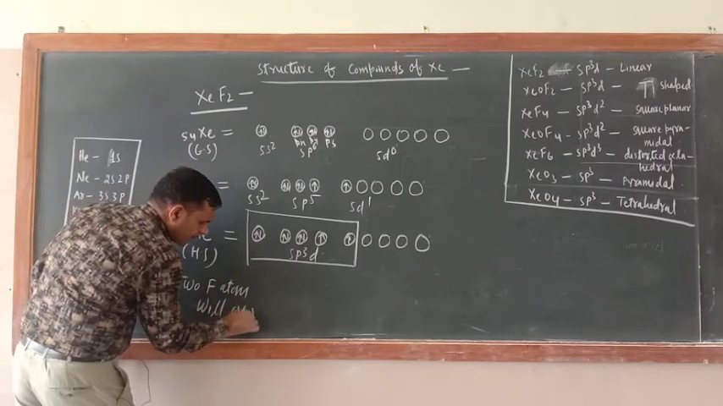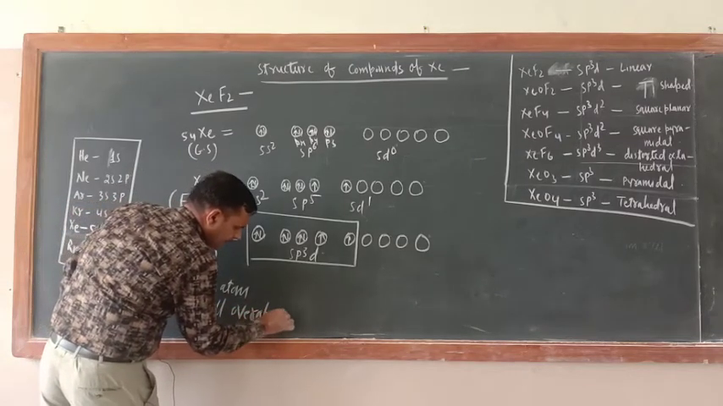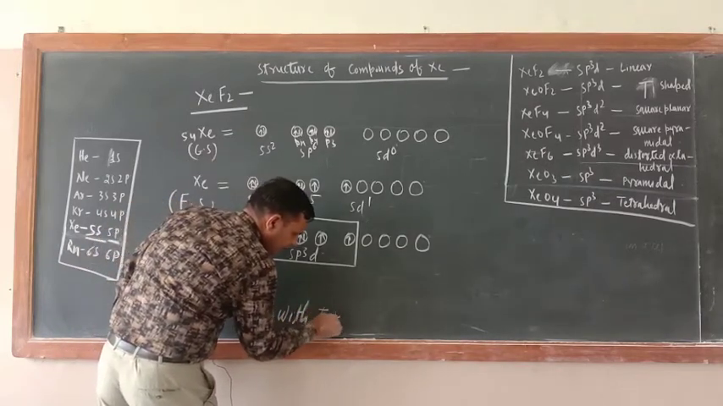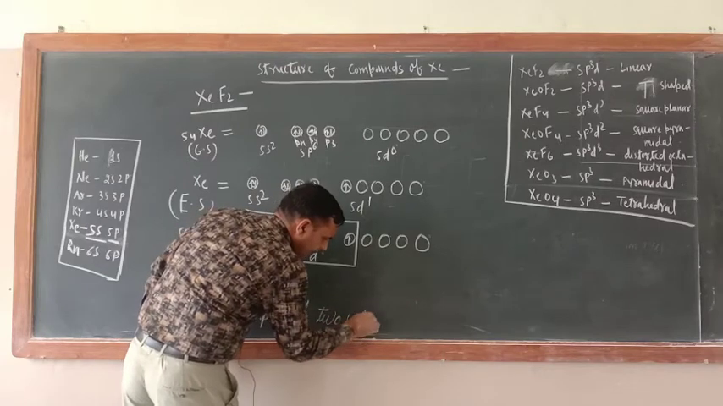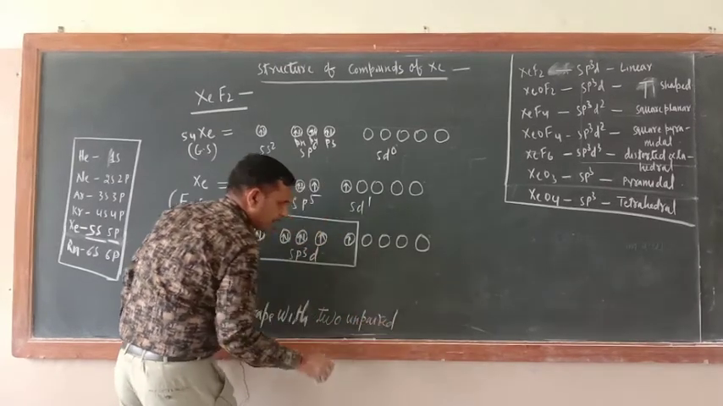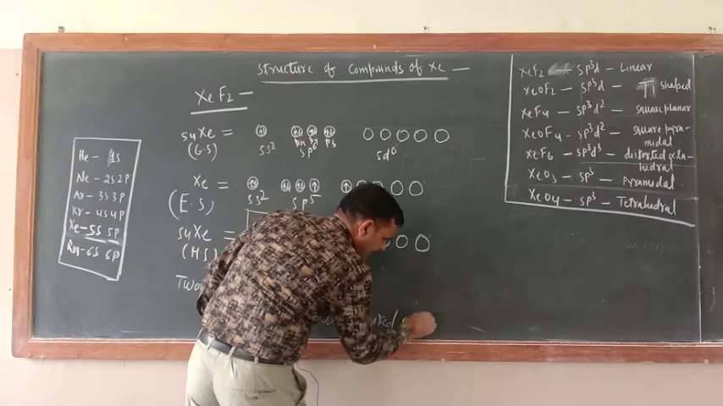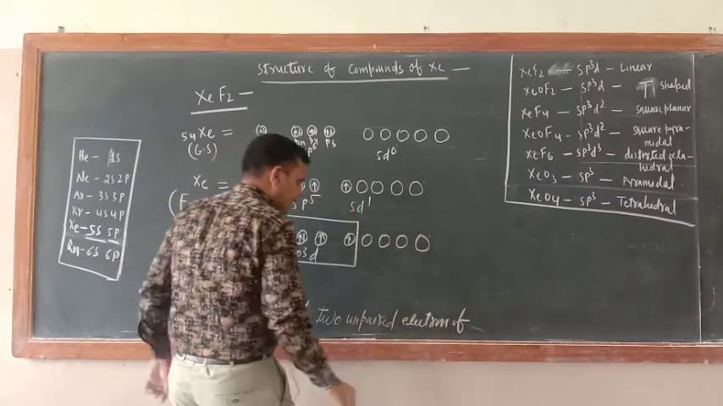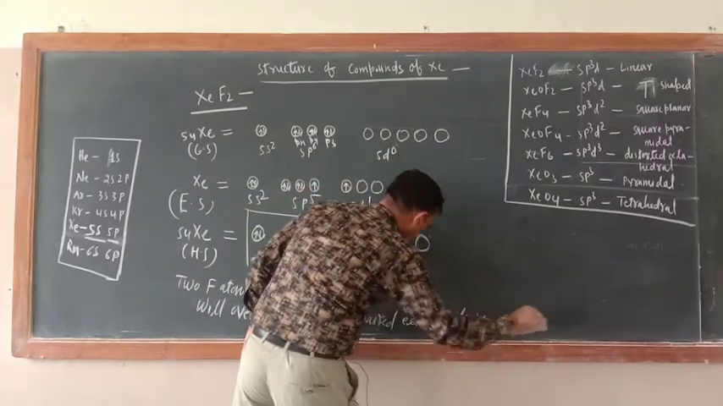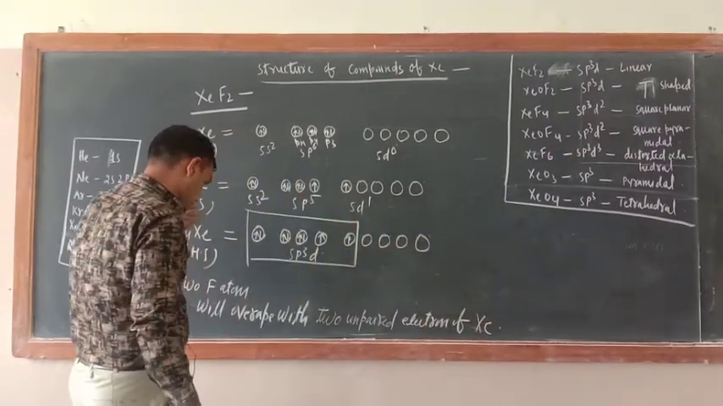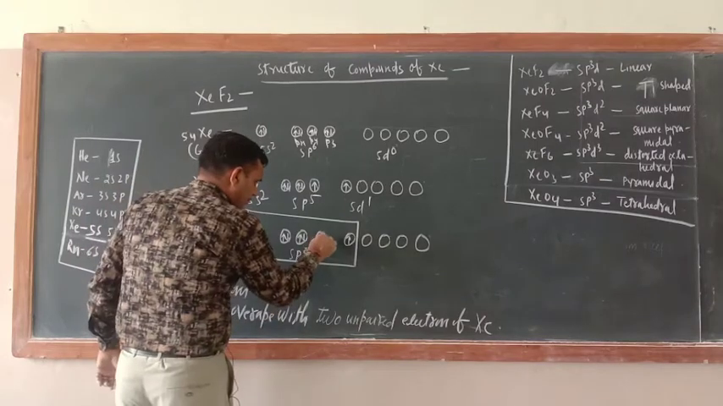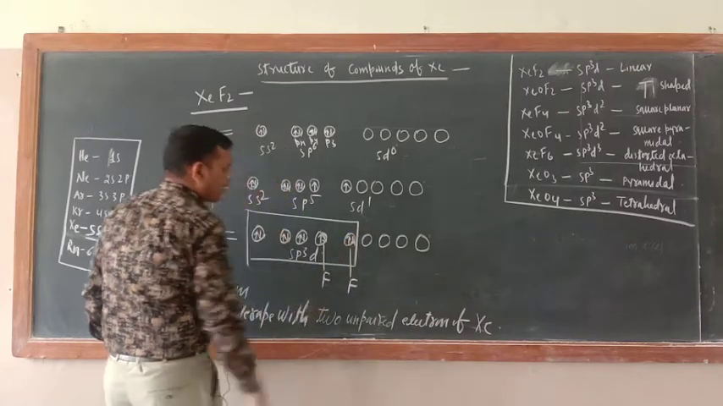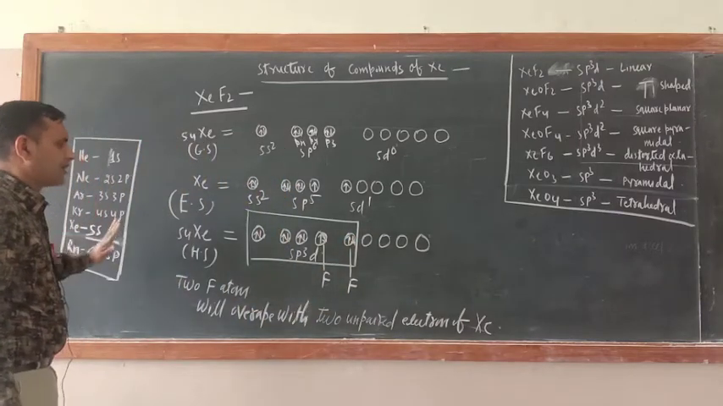2 fluorine atoms will overlap with 2 unpaired electrons of xenon. Okay, so just try to understand here. Here this one and this F, now here also F. Overlapping is there. No problem at all. Overlapping is there.